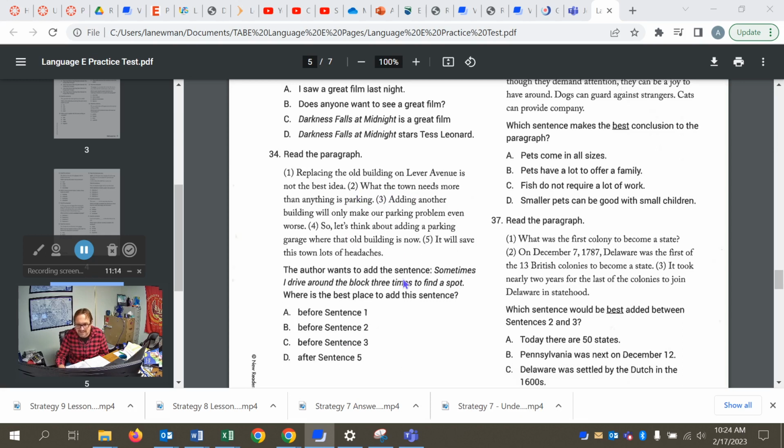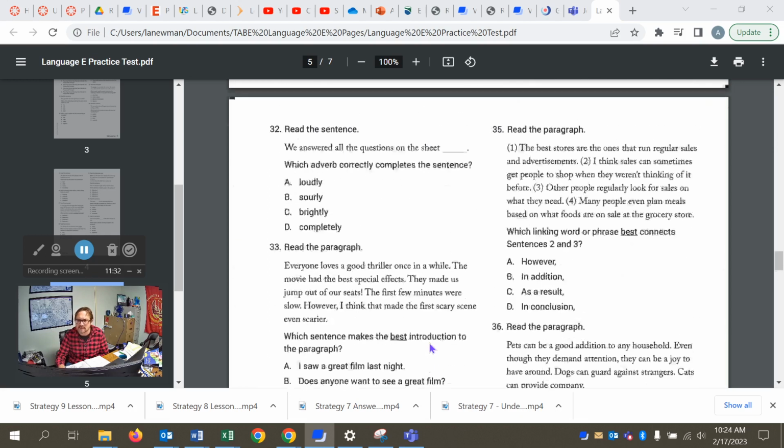Then we have this sentence that sort of proves the need for it. And then in sentence 3, we have a solution. So, problem, example of problem comes in the additional sentence, and then solution to the problem comes in sentence 3. So, logical place to plug that sentence in.